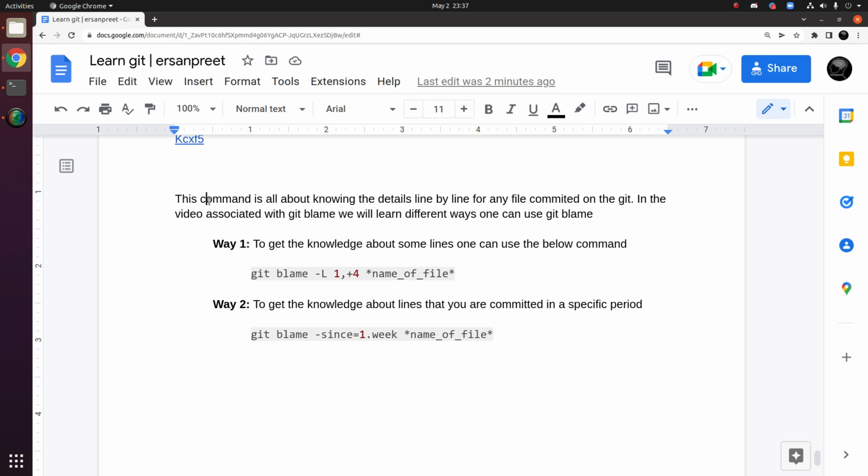Now I have spoken some theory about this command. It would be very good and handy if we check out how to discuss and implement Git blame in real life. Then we will see some of the tweaking factors that we can apply with Git blame, so that we can get more vital information about what you're looking for. Then I will also help you understand a command called grep, and why it is needed. That's also a potential question that may come into your mind. Okay friends, without wasting any time, let's dive deep into the practical session now.